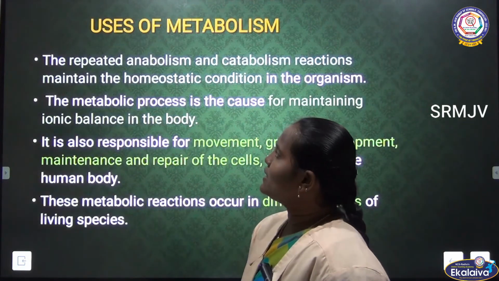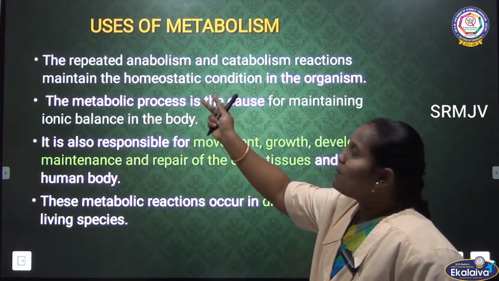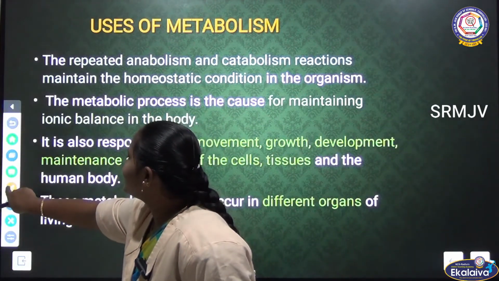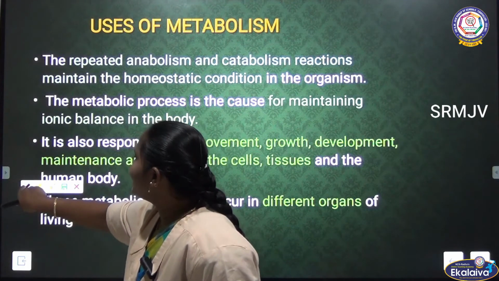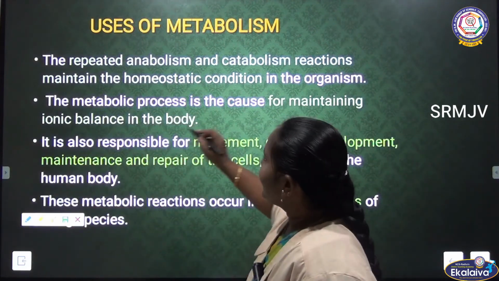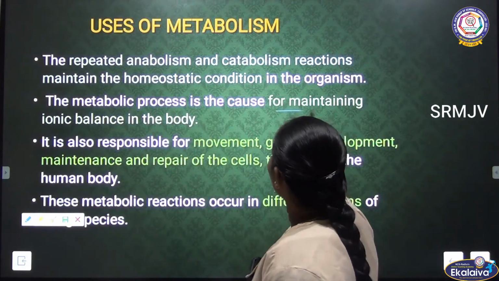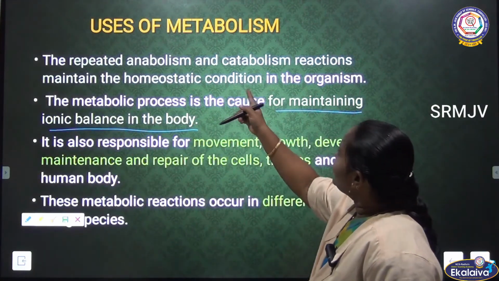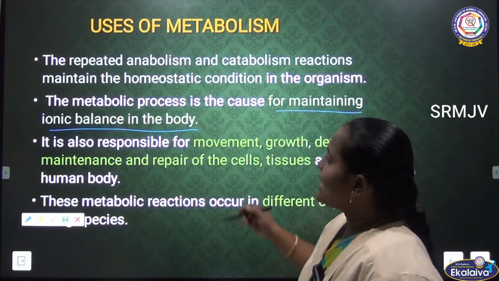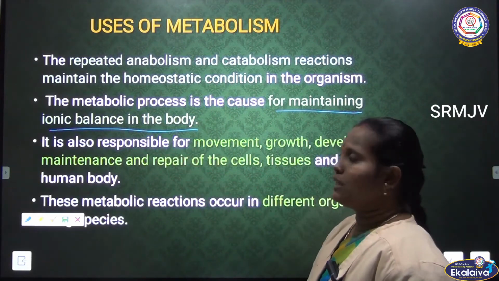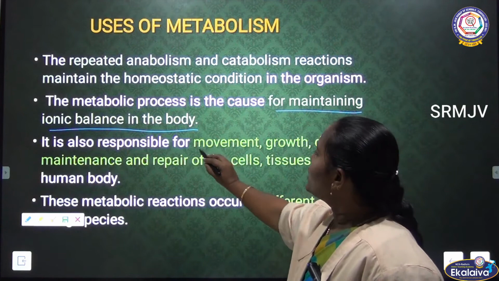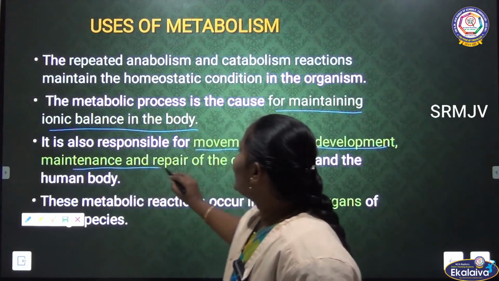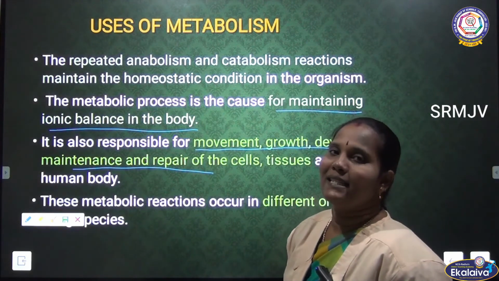Uses of metabolism. The repeated anabolism and catabolism reactions maintain homeostatic conditions. The metabolic process also maintains ionic balance in the body. It is also responsible for movement, growth, development, and maintenance and repair of the cells and tissues.